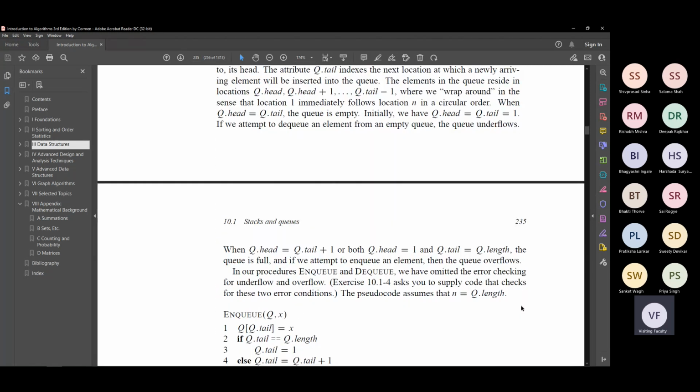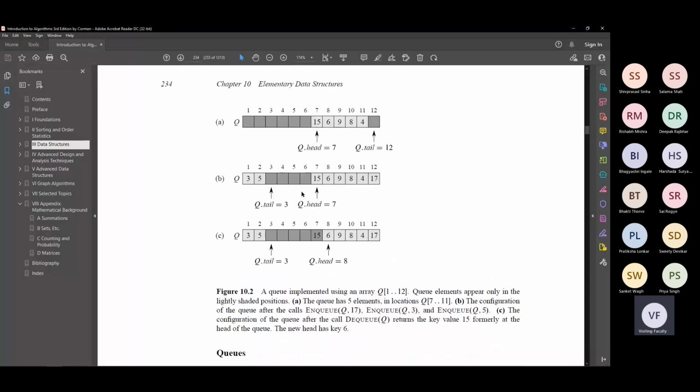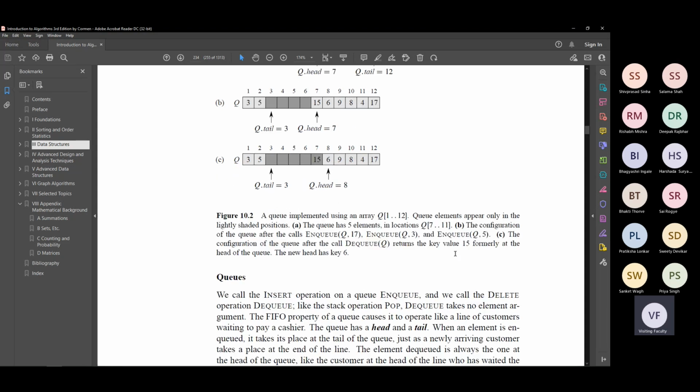Yeah, okay. So read this part a little more carefully just to understand, in case you're getting confused with the index, why it's q dot head plus 1 and not q dot head minus 1. It could become q dot head minus 1 if the queue was growing in this direction, from right to left, the way I'm moving my pointer. If it's going from right to left, then q dot head would have become minus 1. But the queue was growing from left to right. The way I'm moving my pointer was going from left to right. So q dot head became plus 1. Okay.